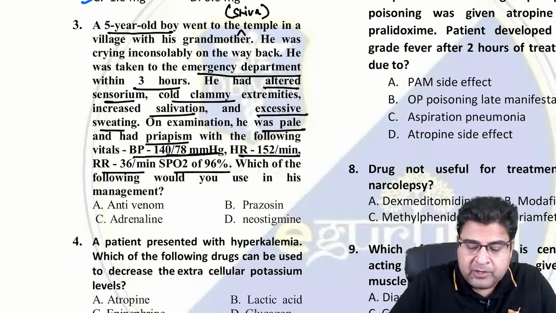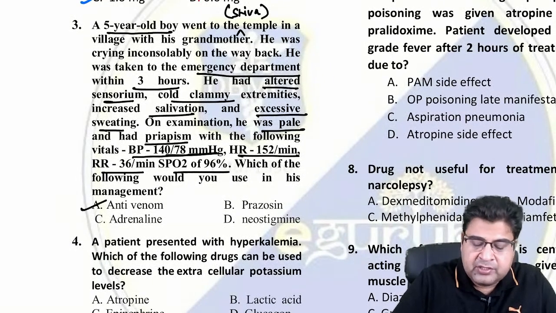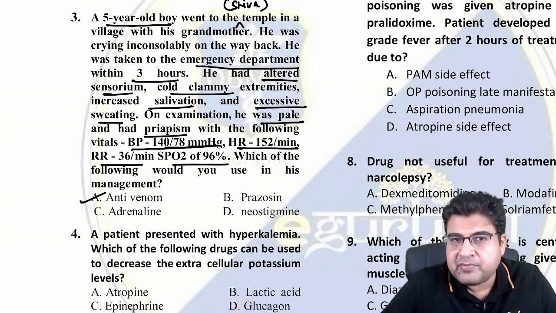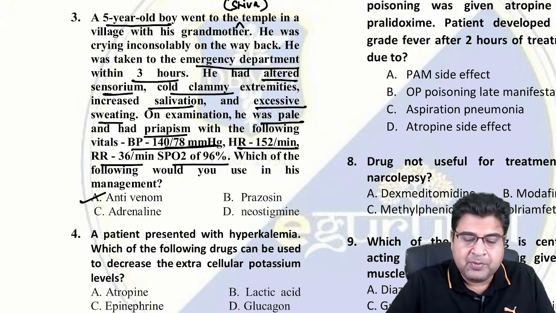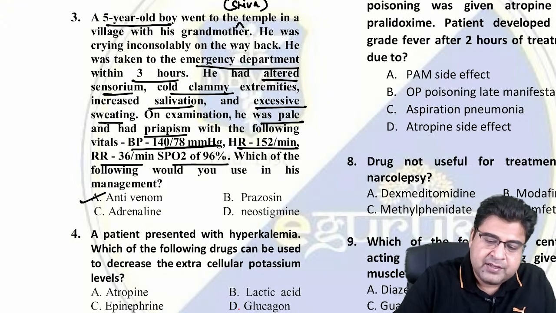So coming back to question number 3. In this patient, we will give antivenom first, then we give prazosin in case the BP is high. So question 3, the answer is A.